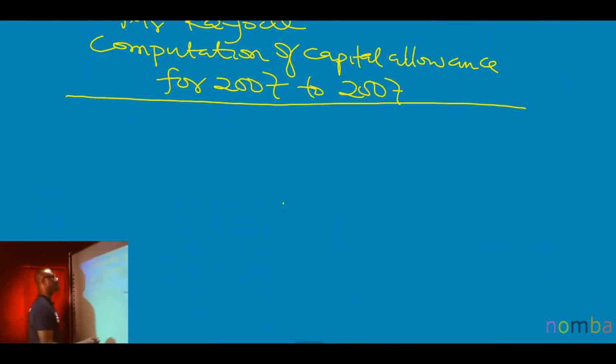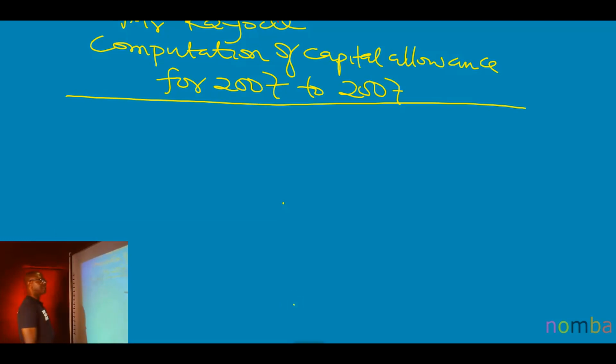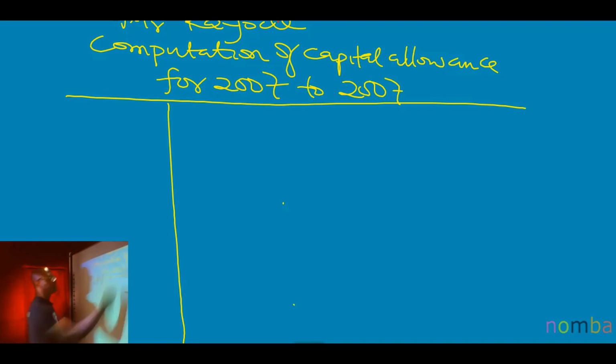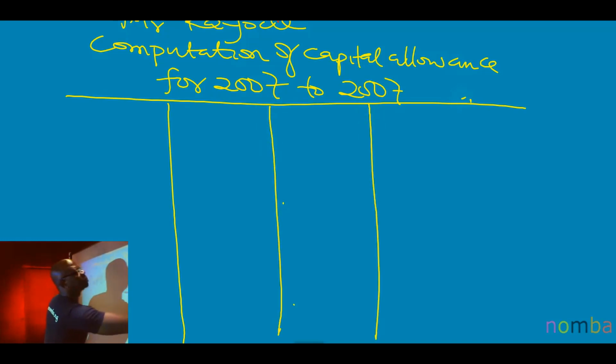So, as usual, for any capital allowance question, it must be shown in columnar form. You prepare the capital allowance in columnar form as long as the assets are more than 1, in this case, 2. So put them in columns, column 1, column 2, and there must always be an additional column to house the total.